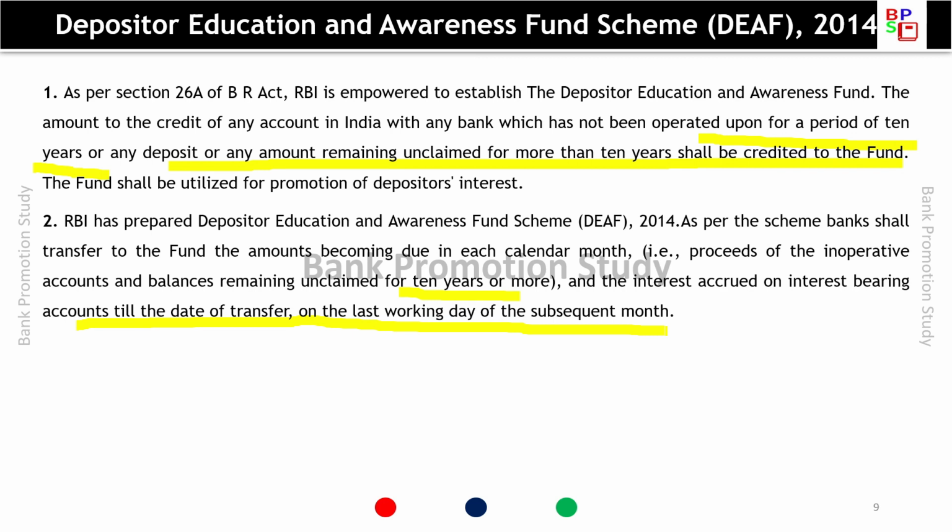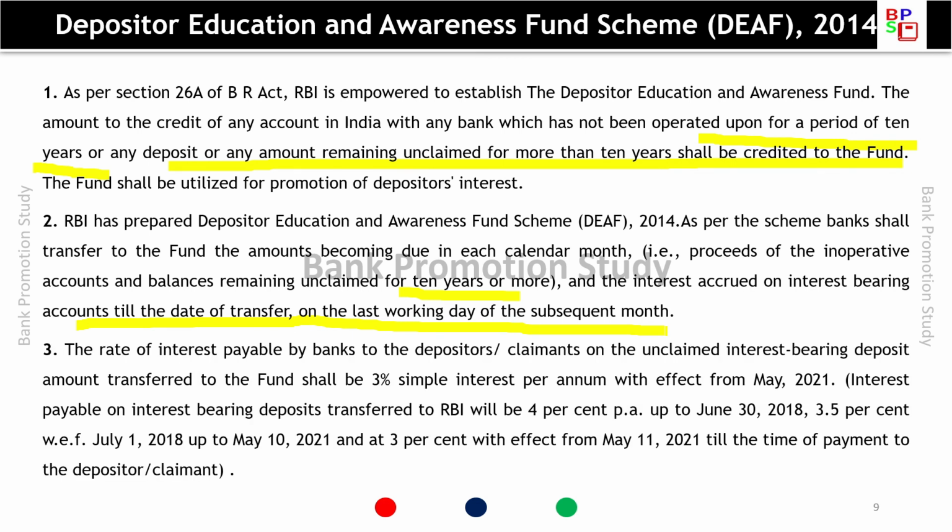So this transaction takes place every month. Whatever accounts falling in that month are becoming due for more than 10 years, the amount is transferred to RBI by the last working day of the subsequent month. For example, for March, the amount would be transferred by the last date of April.